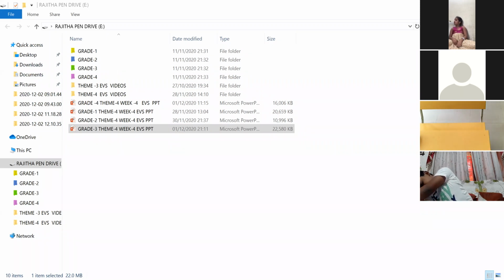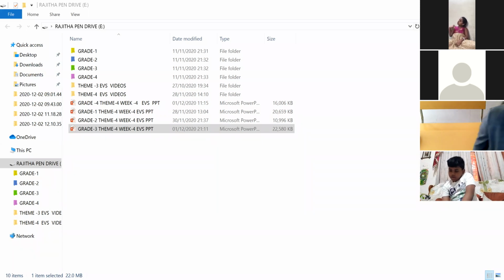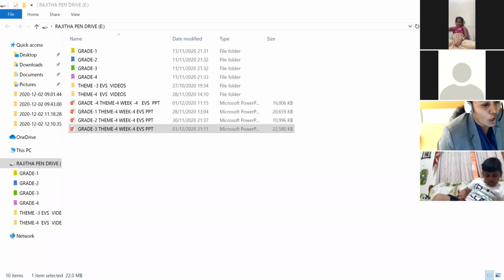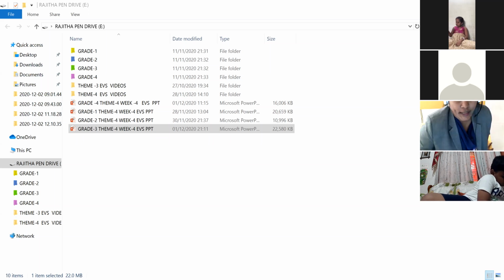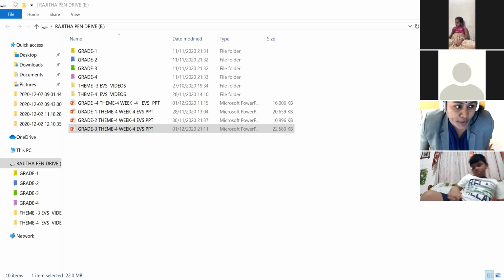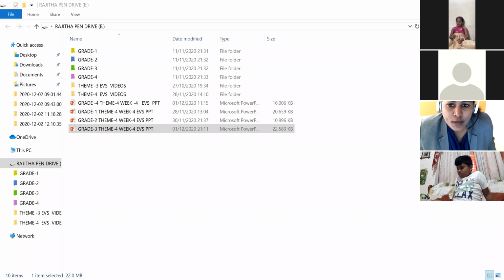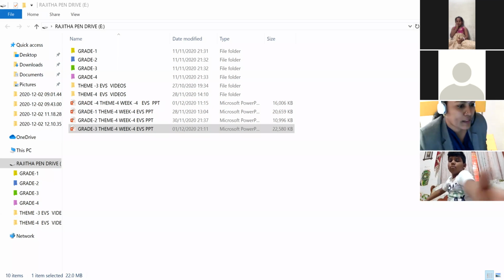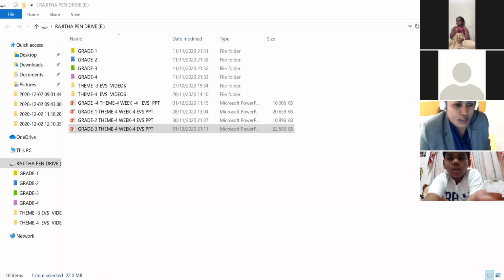Next, length is measured in meters. Meter is the standard unit used for measuring length. Short lengths are measured in centimeters and long lengths are measured in meters. Examples are measuring tapes, meter rods, and rulers. You know measuring tapes. When you go to a tailor for stitching your clothes, he will take this measuring tape and take all your sizes: how much length, how much breadth, everything. And he will stitch according to your sizes. So this is a measuring tape.